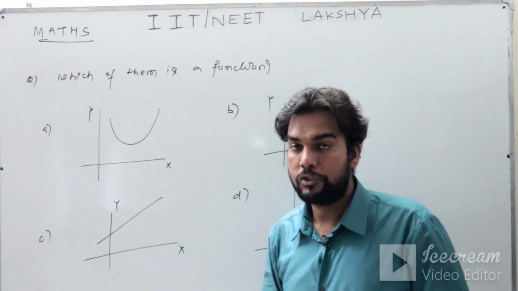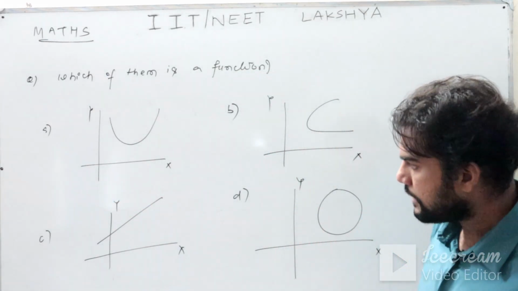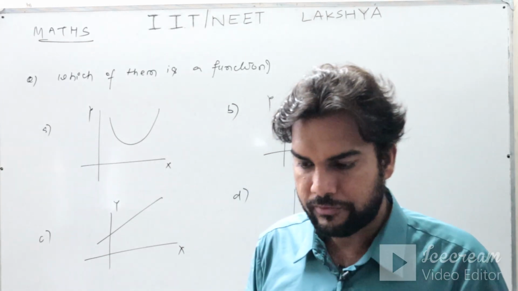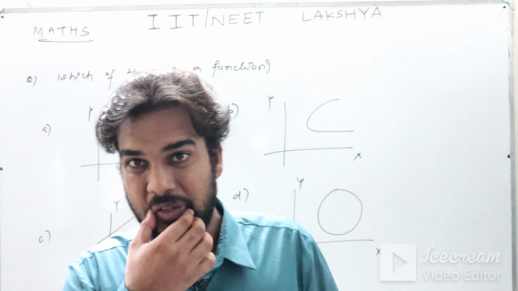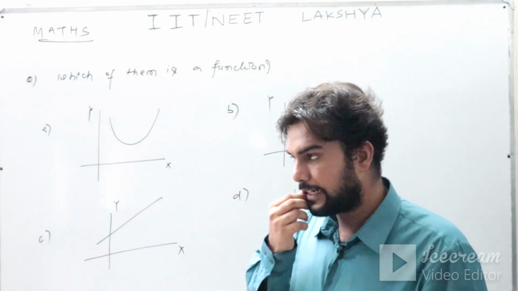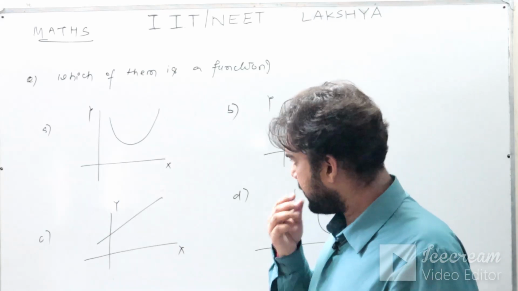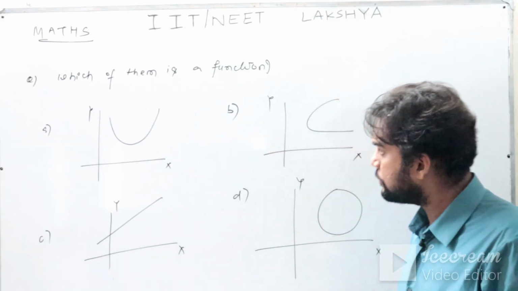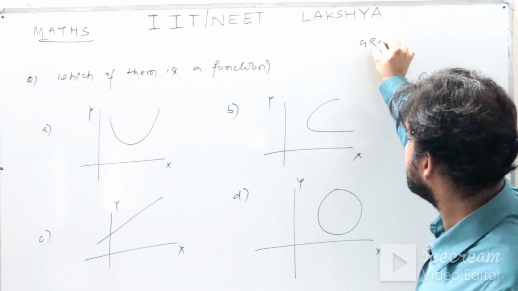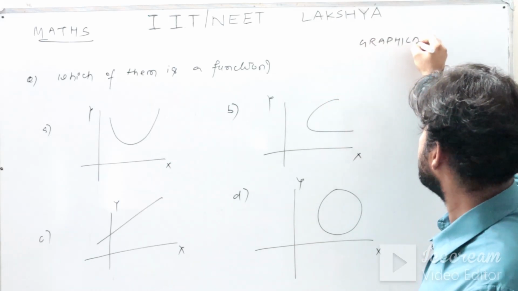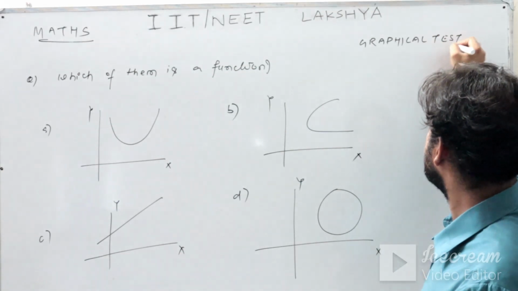Question asked here is which of them is a function. As we told, in functions all the elements of set A are to be related to elements of set B, that is your criteria 1, and the second criteria is that uniqueness has to be there. So if you see carefully here, I am giving you one test which is known as graphical test to identify whether it is a function or not, graphical test.